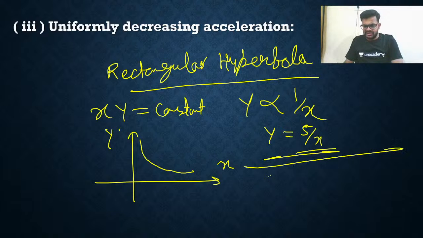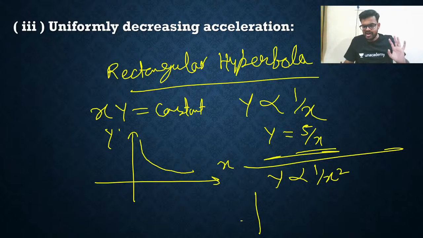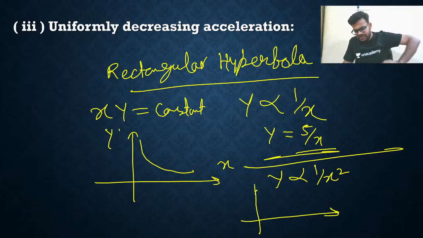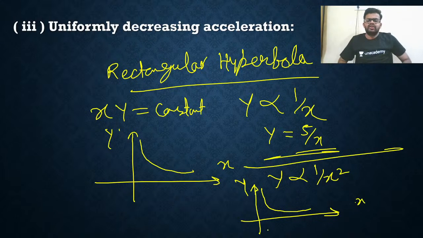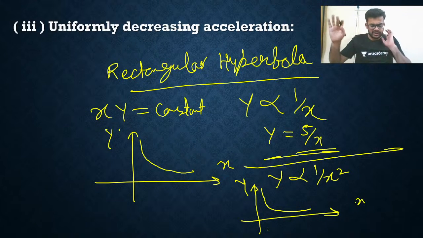If it is y proportional to 1 by x square, same type of curve, but it will be a little downward. So this is y, this is x, the curve will be more downward. So it will be like this. So same type of curve only, not much difference. This is the thing you need to remember. Rectangular hyperbola. Again and again you will get this. In electrostatics also we have drawn this. Everywhere we'll draw this.